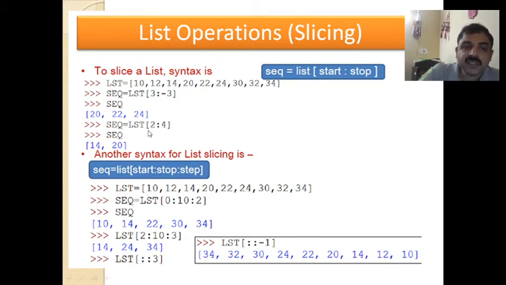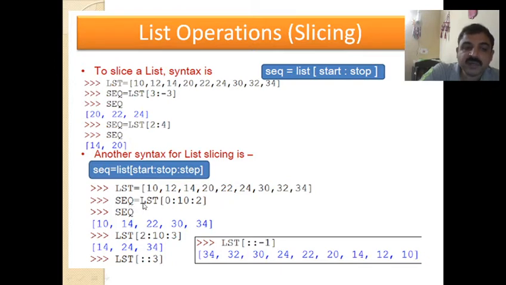Similarly, slicing can be done like 2 colon 4. That means index 2, 0, 1, 2, 2, 3. So 14 and 20. We can also have another syntax where the starting index, the stop index, and the step can be specified.